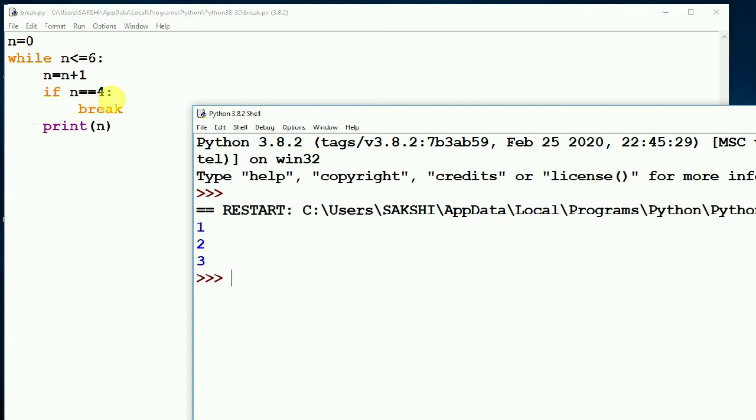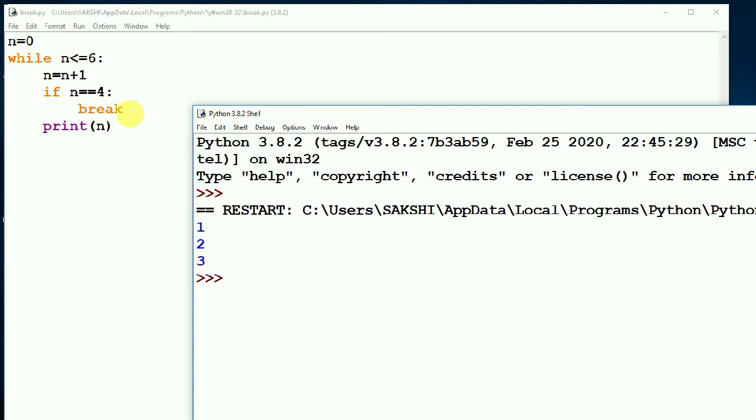Is 3 equal to 4? Condition is again false. Will not break, again print 3. Then 3 less than equal to 6. Condition is true. So n becomes 3 plus 1, 4. Now 4 equals 4. Condition is true. Yes, the condition is true here.